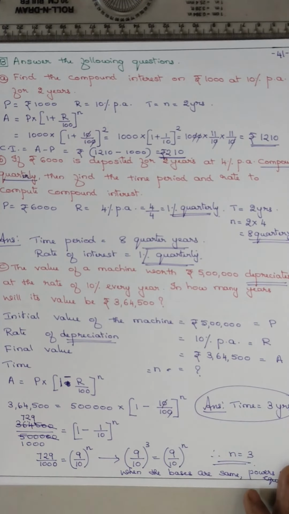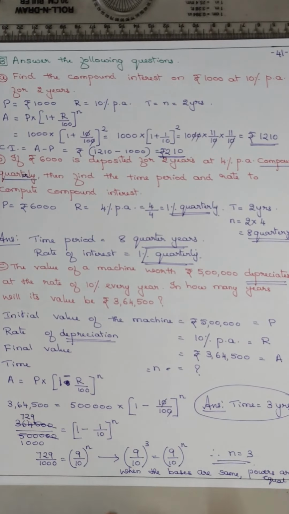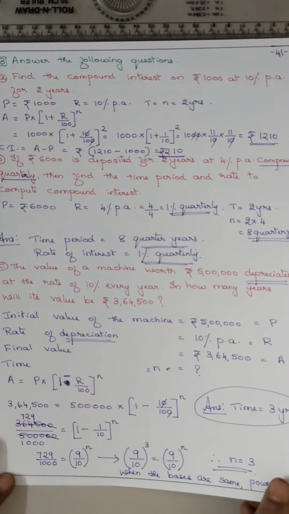Hope you understood the calculation. So on the right side you get (9/10)^n. On the left side, 729/1000, convert into the base 9/10, that is (9/10)^3. So that was question number C of the 1B question.